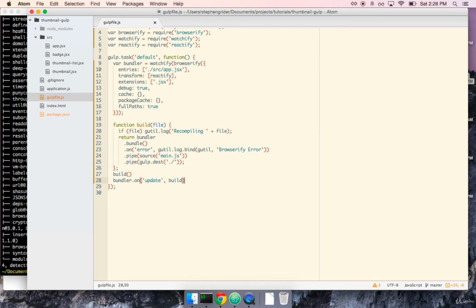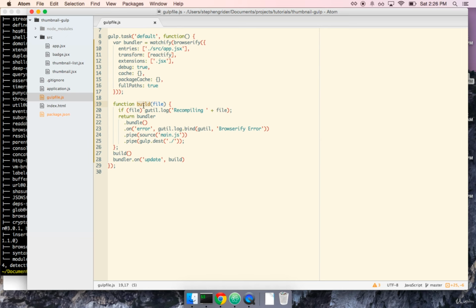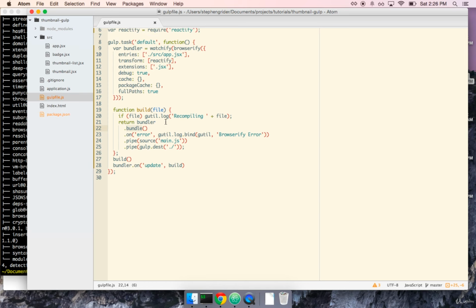So now we can walk through it and do some investigation here. So our build function is what tells bundler to actually do something. Up here, we created the bundler and passed it some configuration options and said, here is this bundler object. It kind of just exists. It doesn't do anything yet. We rely upon this build function to actually go out and do something for us. So the build function is saying bundler, bundle. And bundle basically means go do your thing. Go do what we told you to do.